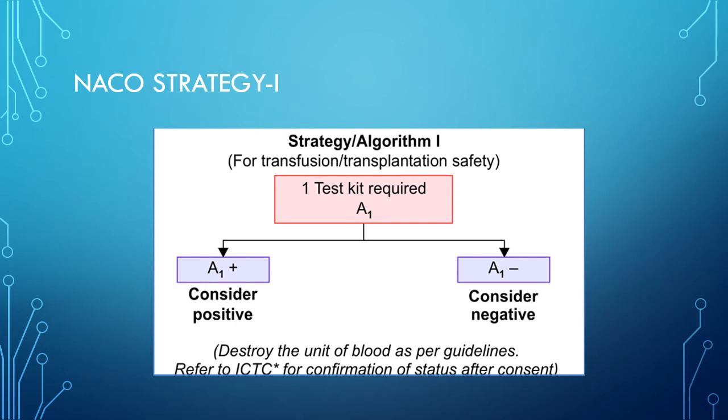So let us see the first strategy. The purpose of this strategy is transfusion or transplantation safety, for example screening of blood donors in blood banks. Here only one test will be used, that is A1. If it is positive, then consider it as positive and destroy the unit of blood as per the guideline. And if it is negative, then you can use the blood.